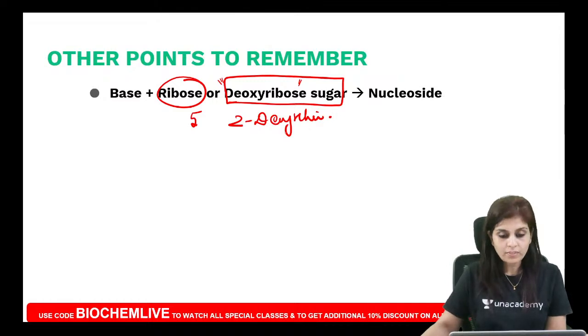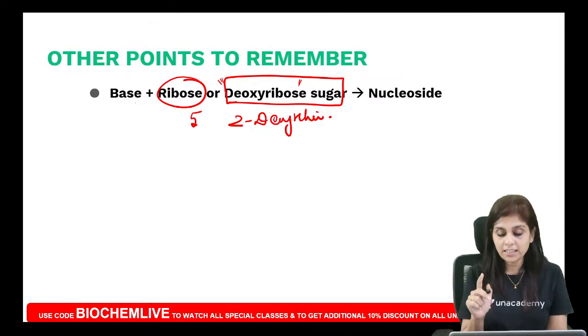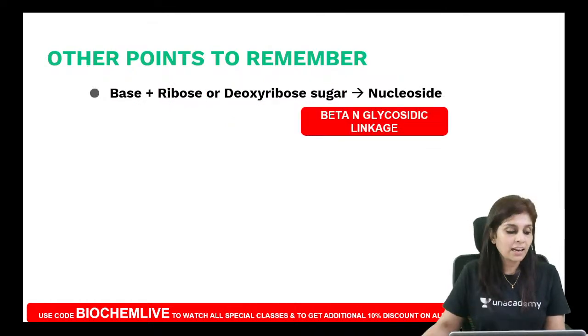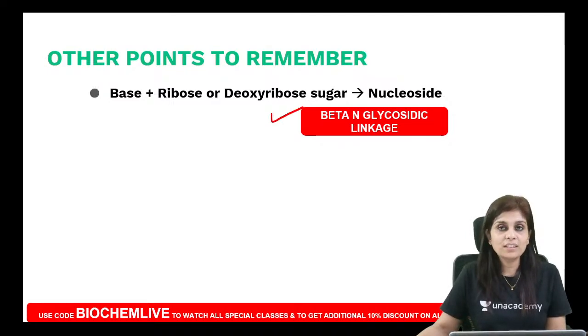So what is the linkage that is formed here? When a base gets attached to a ribose or a deoxyribose sugar, what is the linkage that is getting formed? This has been asked twice in NEET. The linkage is beta N glycosidic linkage. All of you tell me, what is the linkage that is formed here? Beta N glycosidic linkage. I don't have time to explain why it is called so.